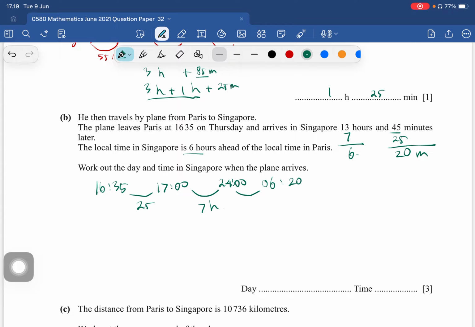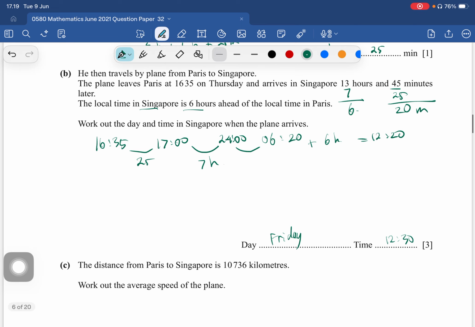Okay, then look at it. The local time in Singapore is 6 hours ahead. So here we add 6 hours, so we get 12:20. So the day is 1 day ahead. So this is Friday. And the time is 12:20.